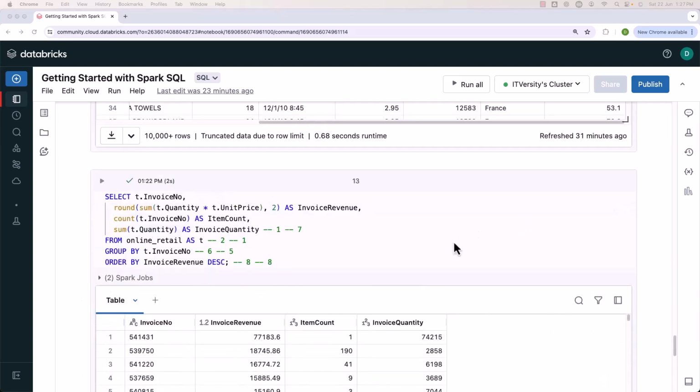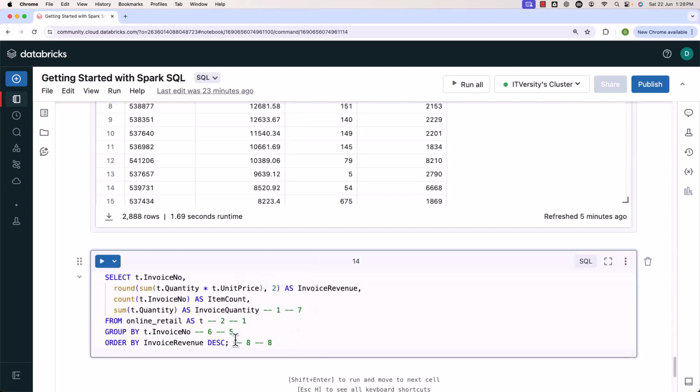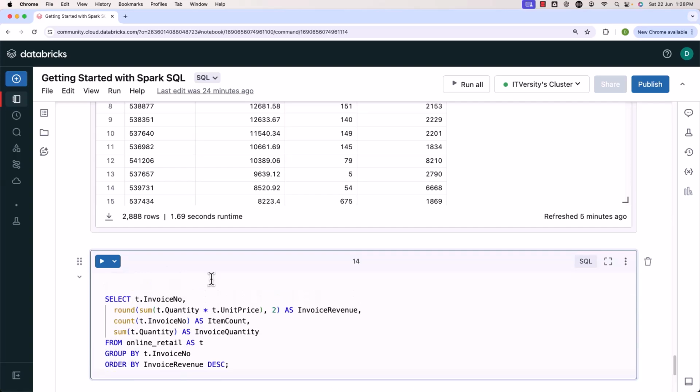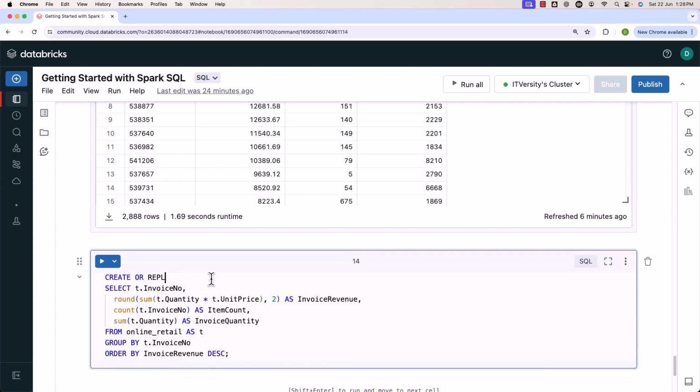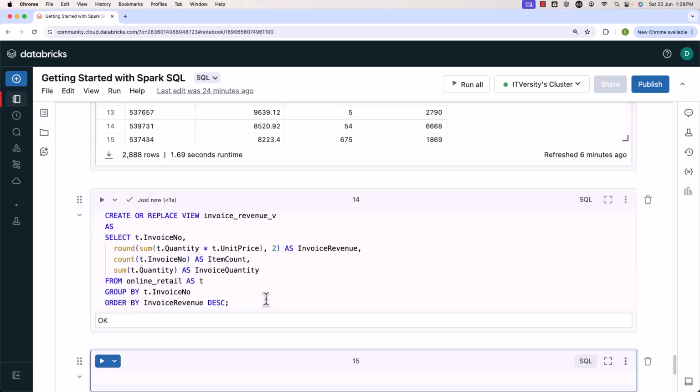I would like to create a view for this. I should be able to copy this. Let me first clean up all the comments so that it will not cause any confusion at a later point in time. It will just take a moment. I am cleaning up all the comments here. When it comes to the syntax with respect to the view, it will be like this. You can say create, then or replace view. The name I will be giving is nothing but invoice underscore revenue underscore v, then as. Now let me run this. It will take care of creating the view for us.